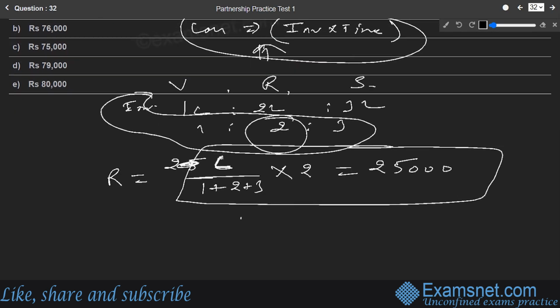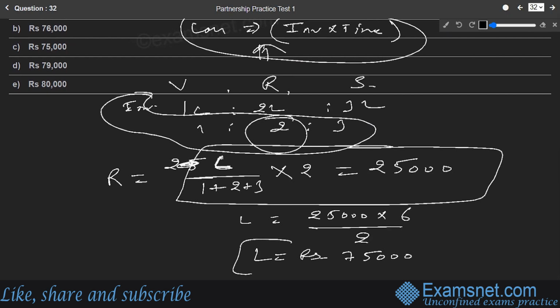If we do that, it is going to be L equal to 25,000 into 3 plus 2, 5 plus 1 is 6, into 6 divided by 2. Okay, that is coming out to be rupees 75,000. So that is the ultimate total loss in the business, rupees 75,000, and that is the right answer, available in option number C.